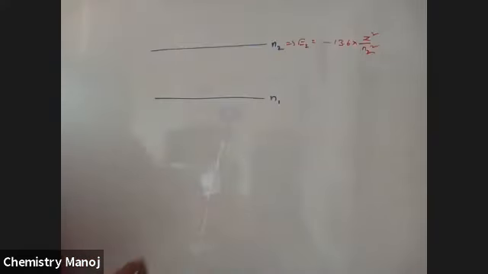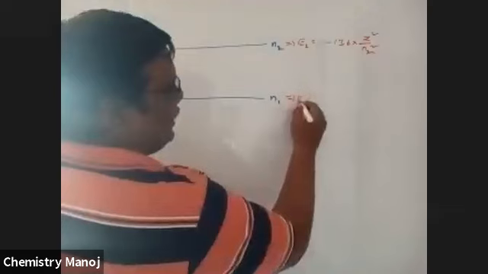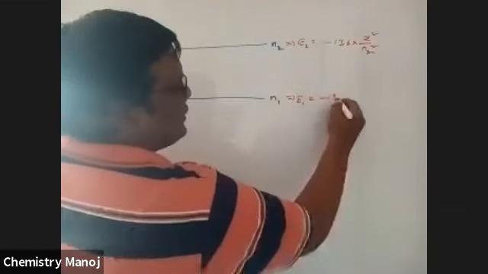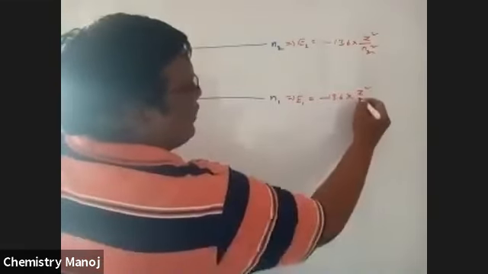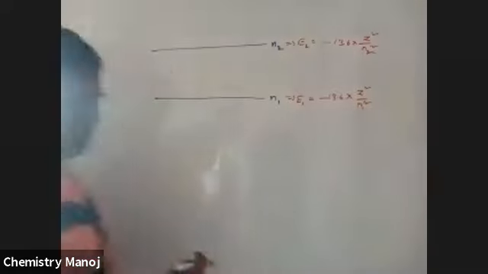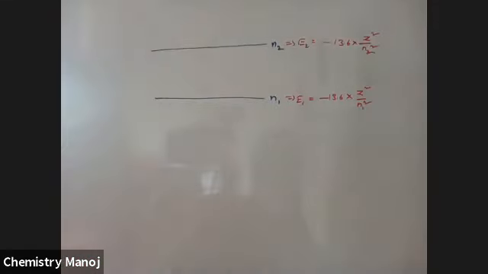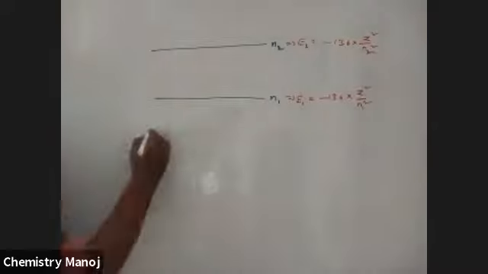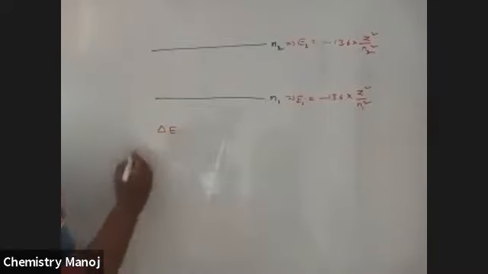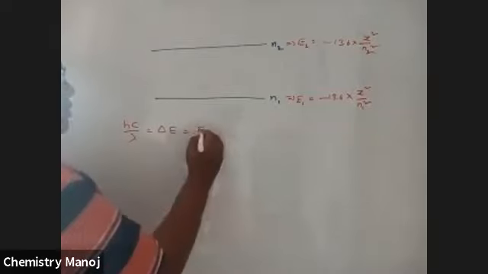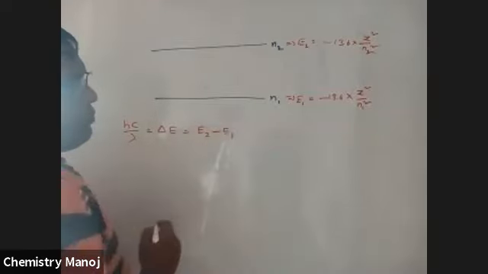Now for this, E1 is equal to minus 13.6 into Z square by n1 square. Now I want to calculate delta E, because delta E is equal to hc by lambda. Delta E is equal to E2 minus E1.